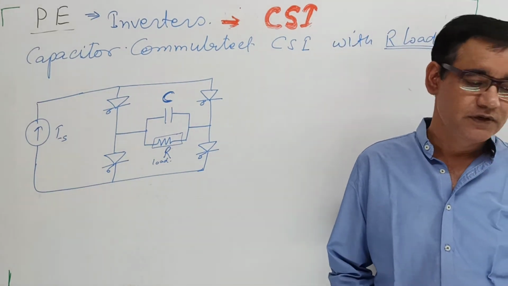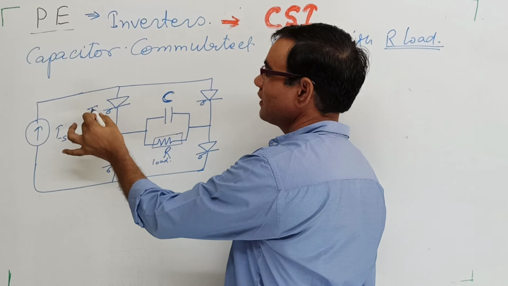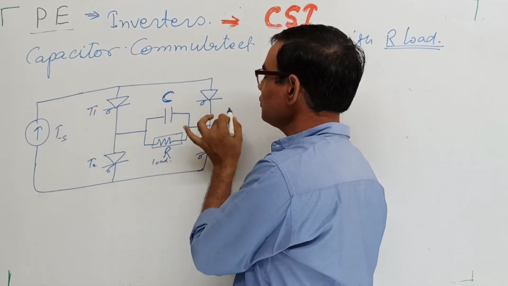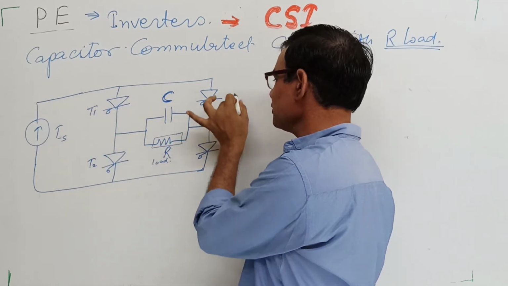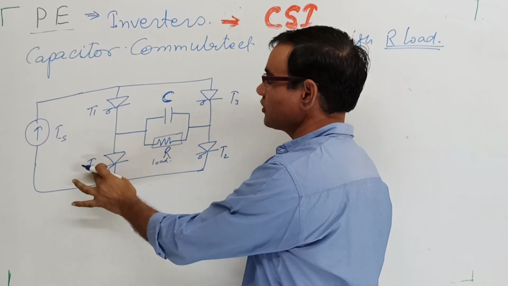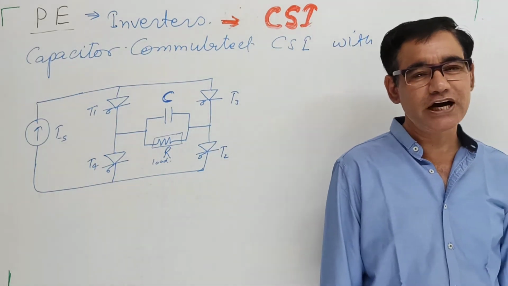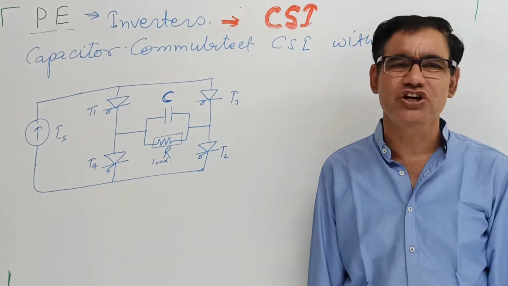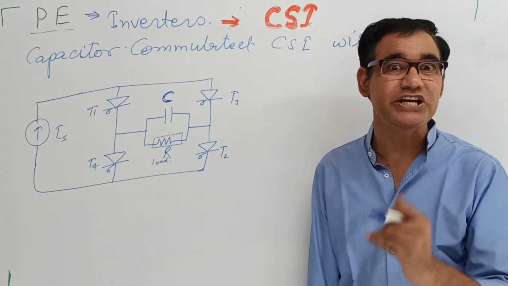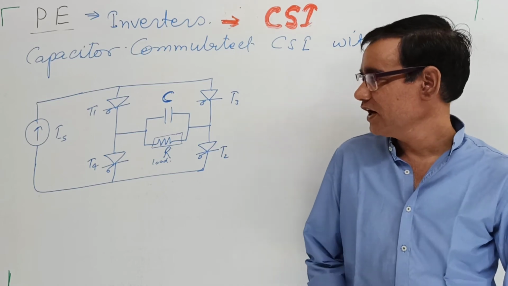Clear? So this is thyristor 1, this is thyristor 2, this is thyristor 3, and this is thyristor 4, numbered in the sequence of their operation, the switching. Okay, how does it work?